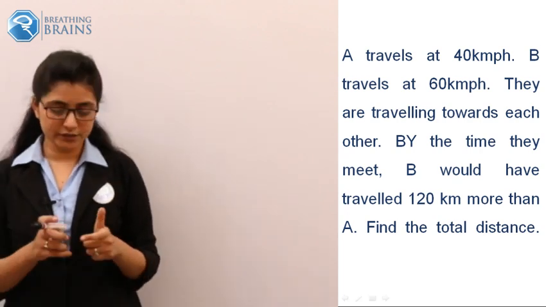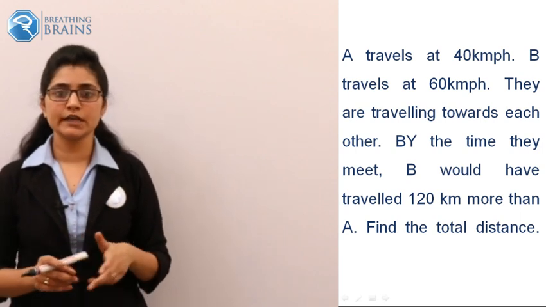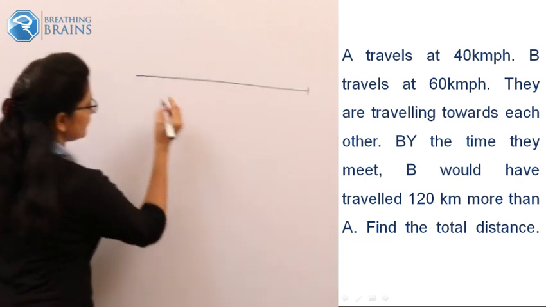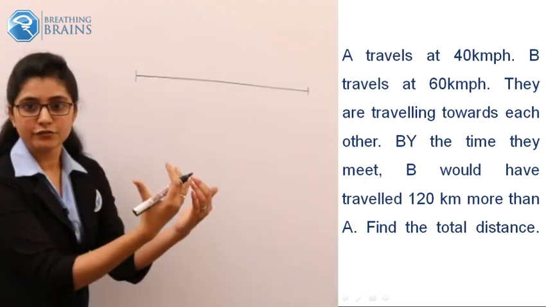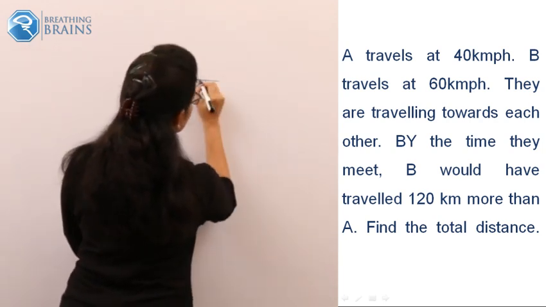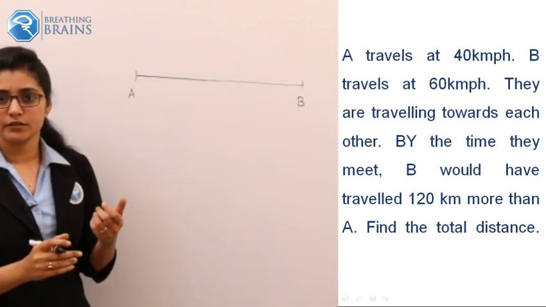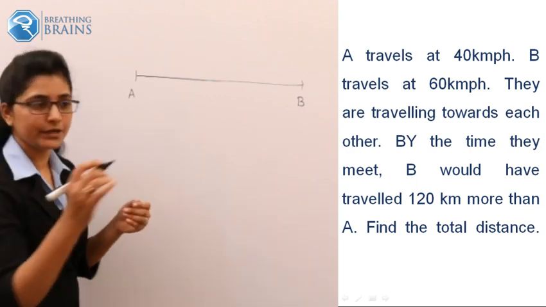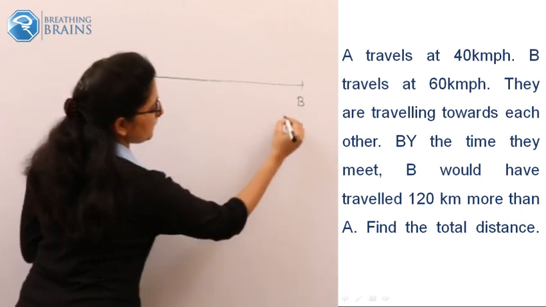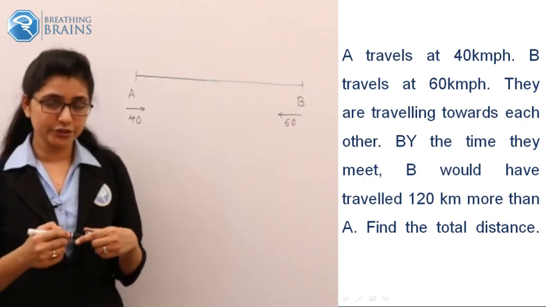Actually, very simple. If you can recall, there is only one property required to solve this question. Okay, we will solve this question on the board. The two persons, two friends, are traveling towards each other from opposite directions. So one is A, the other is B. They are given their speeds. A is traveling with the speed of 40 km per hour, and B is traveling at exactly 60 km per hour. What is asked in the question?